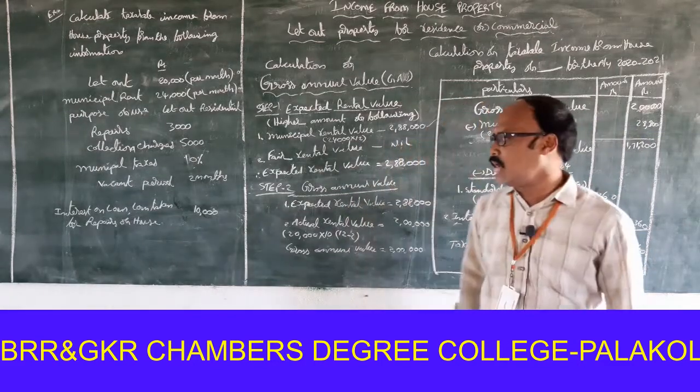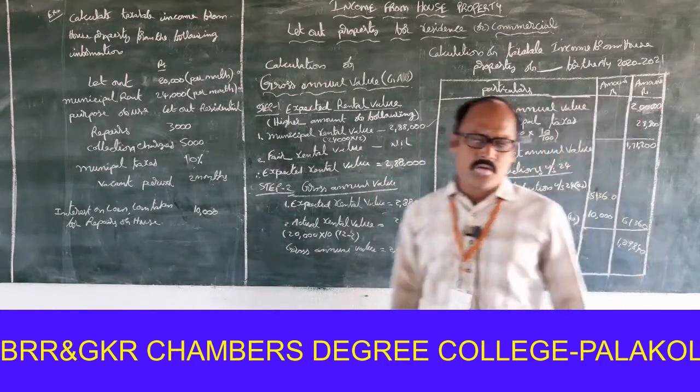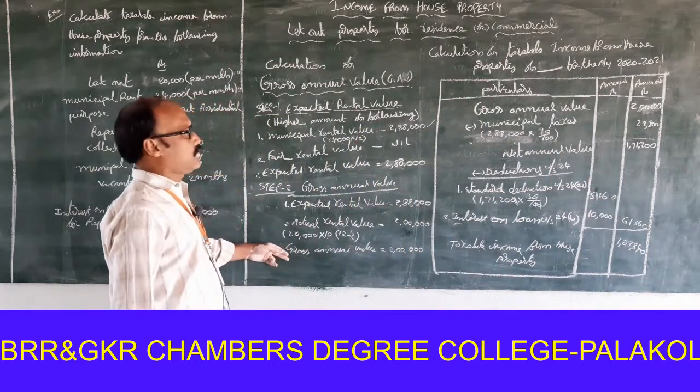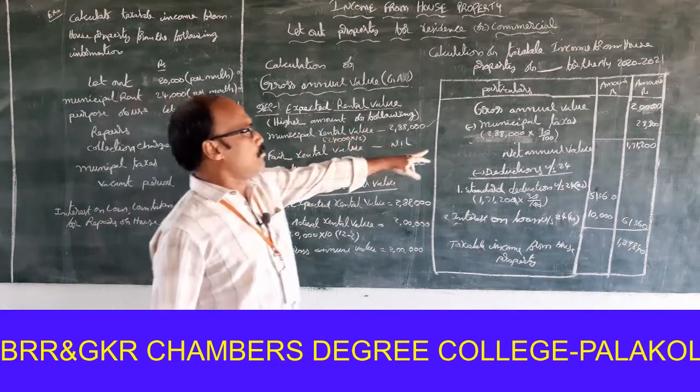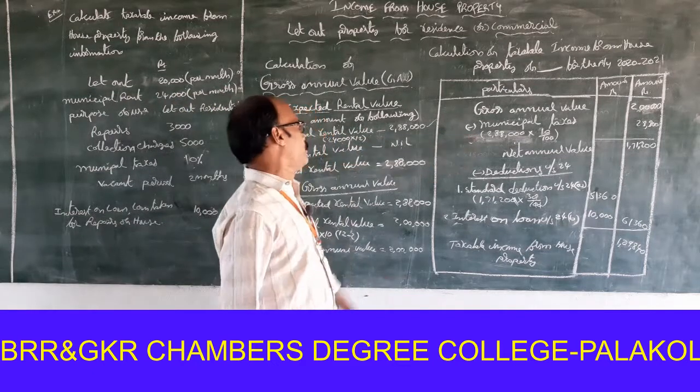Okay, let us see it once more. Gross annual value, how much? 2 lakhs. Municipal taxes 10% on municipal value.